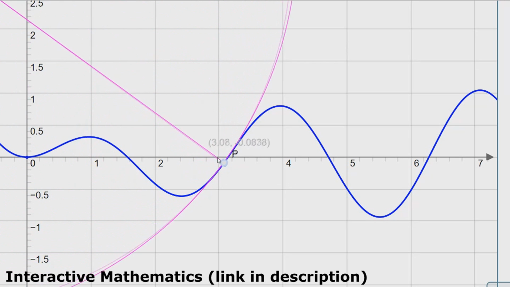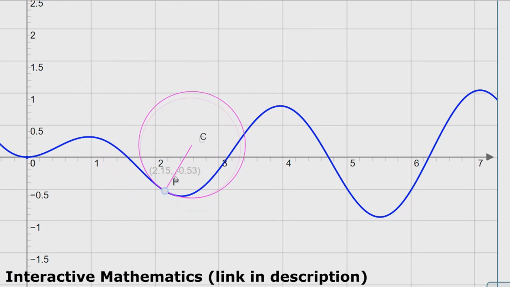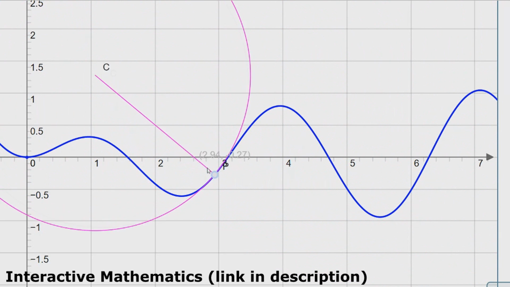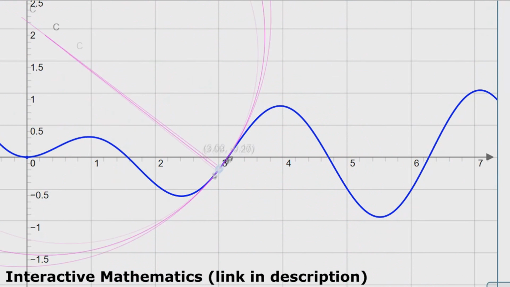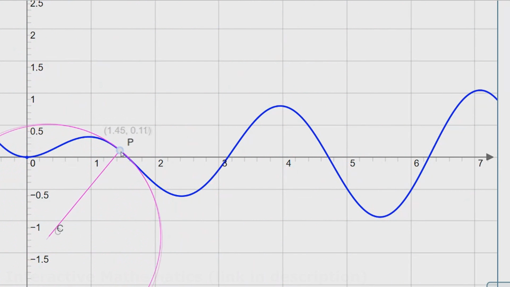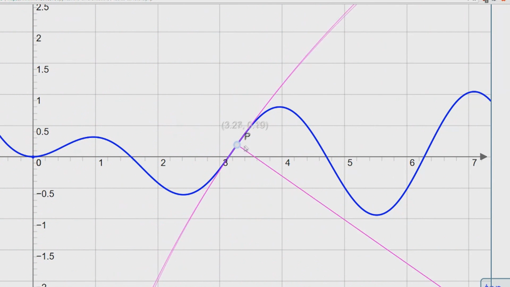And we can use this idea to find centripetal acceleration, because later on we'll see that centripetal acceleration is actually dependent on the radius of curvature. And you can see that this changes over time as the particle moves along a path. So this is just a good demonstration of how this thing works. Again, I'll leave a link in the description or in the comment section so you guys could check this out and play around with it.